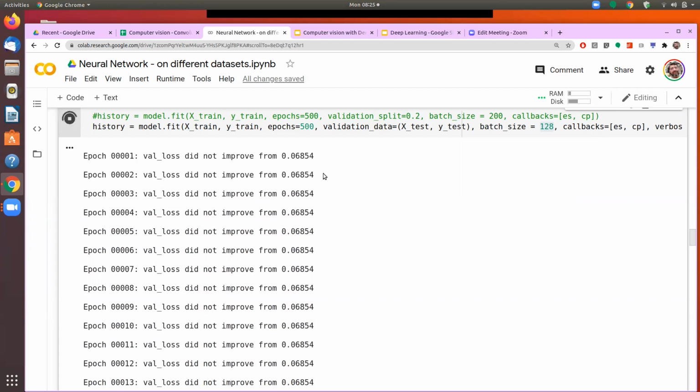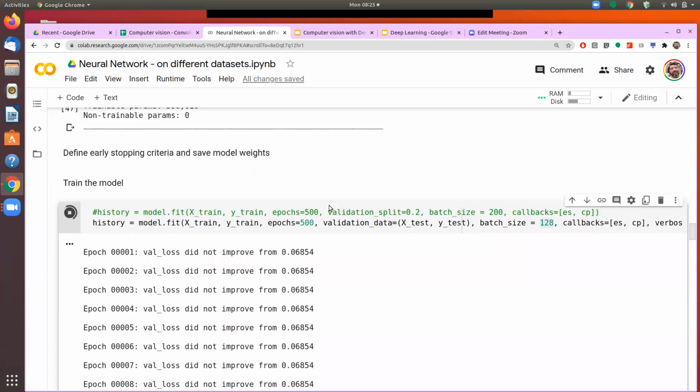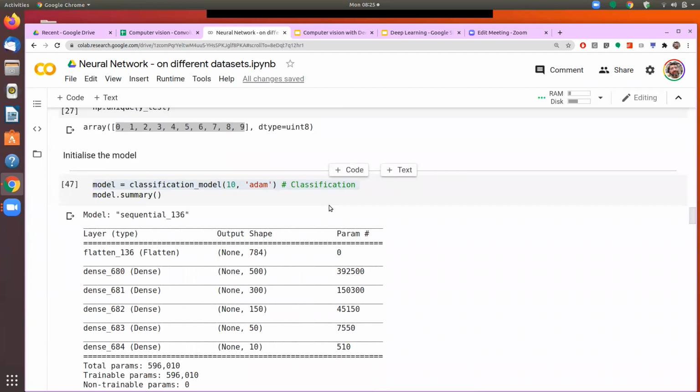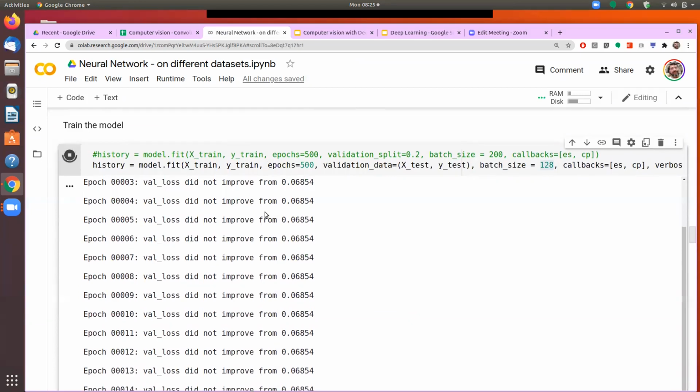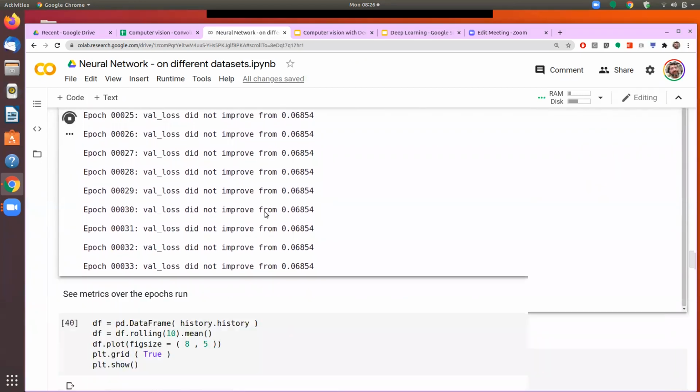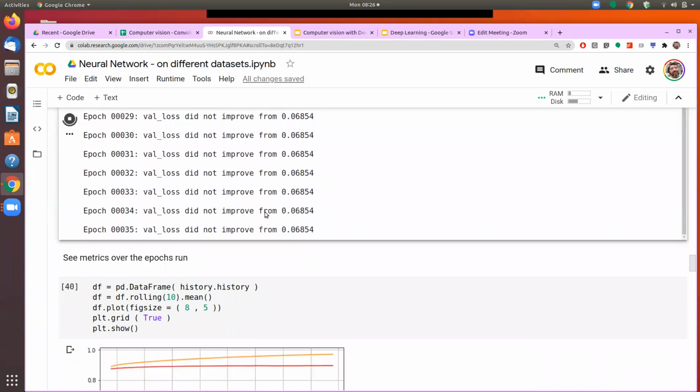Okay, so it is, I think, taking from the previous runs. It's not improving the performance anyway. It will stop after 50.